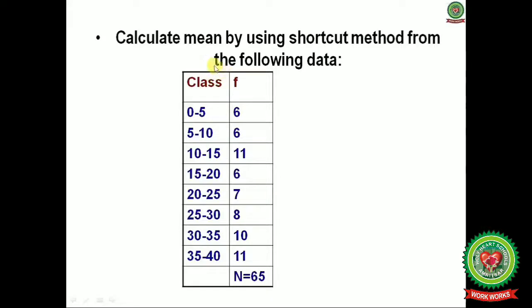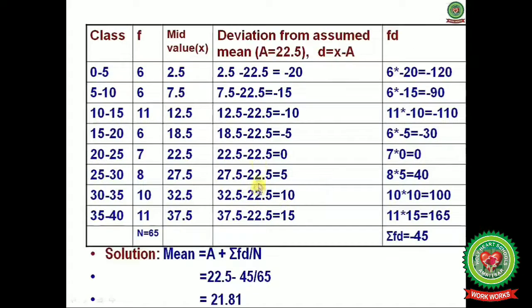Let us do it practically. Calculate mean by using shortcut method from the following data. Class intervals and frequencies are given. Now first of all, from the class intervals you will calculate the mid values. As we have already discussed, 0 plus 5 is equal to 5. Then this 5 will be divided by 2. You will get 2.5.